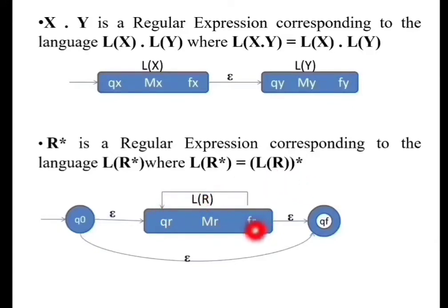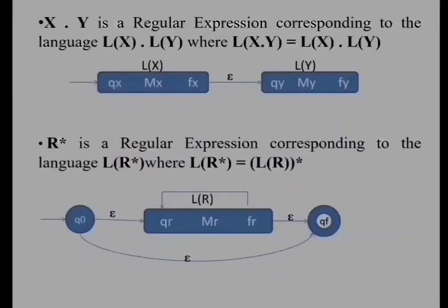If L of R has to repeat many times, we will have a transition from the final state of L of R to the initial state of L of R. So this FSM will be repeating any number of times. So this represents the Kleene closure on the regular expression.